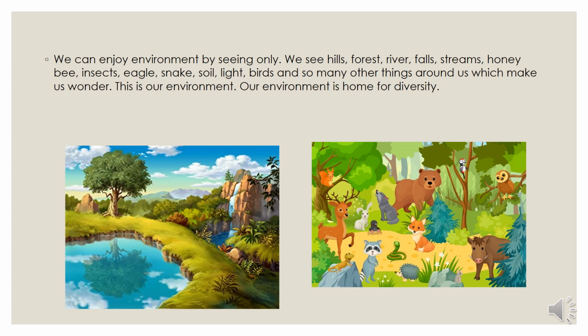In Kannada, diversity is called Vaividyate. When we look around us, we find so many beautiful things. It may be hills, forests, rivers, waterfalls, streams, insects, birds, soil, light. All these things are so beautiful that it makes us wonder how beautiful our environment is.